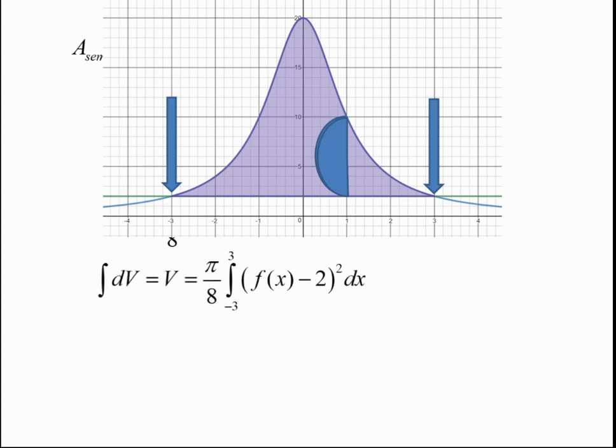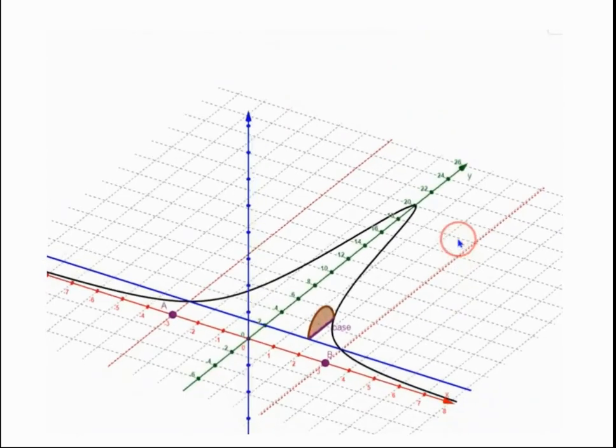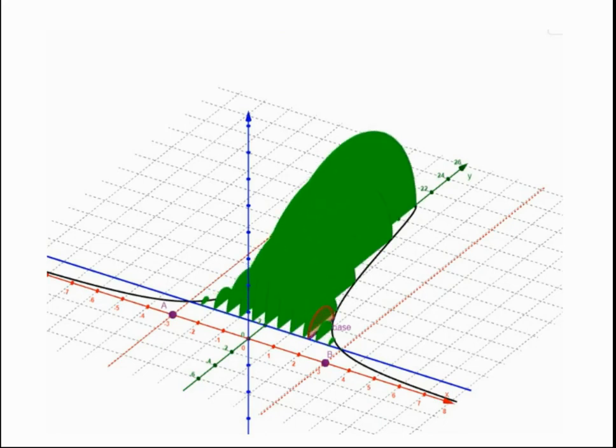Plug that integral into your calculator to verify that you get the same result as reported here. 174.268. Let's take a quick look at the object whose volume we were computing. We showed a representative slice, but really the figure is made up of an infinite number of slices. And the result is this curious object.